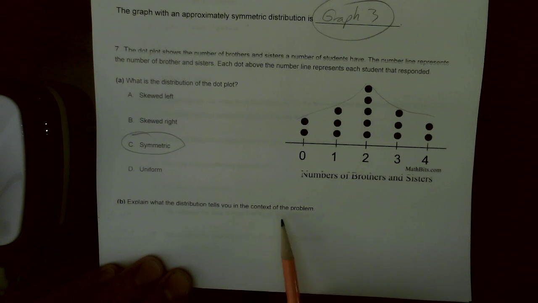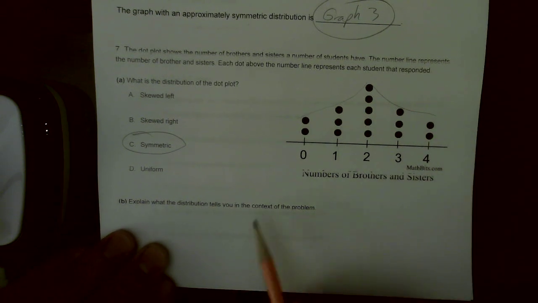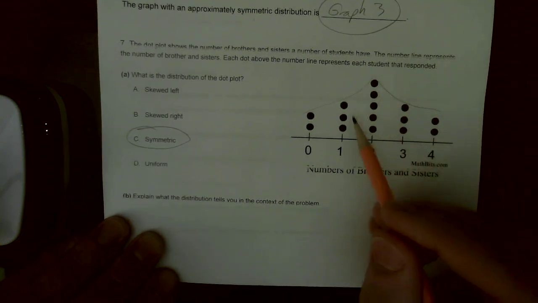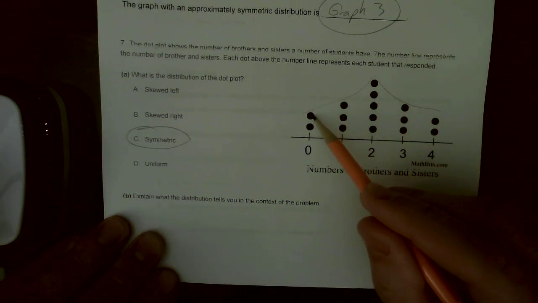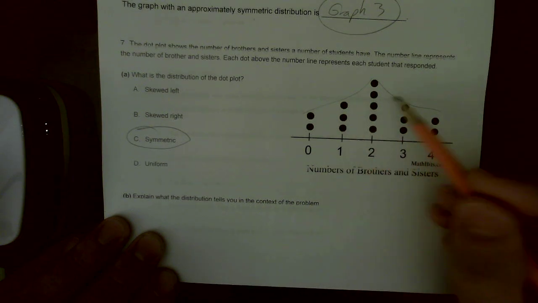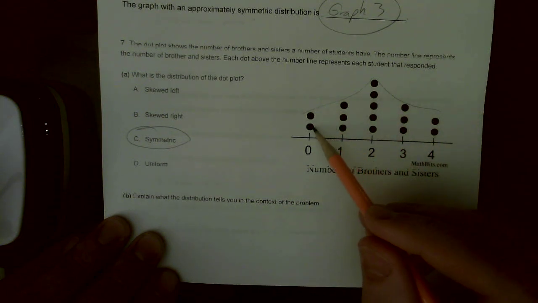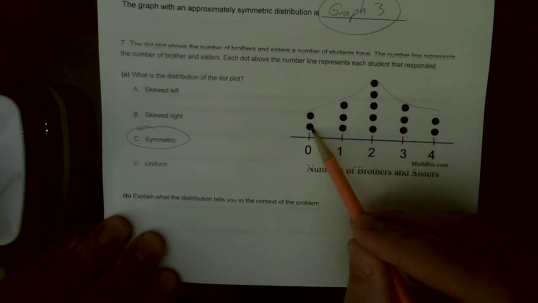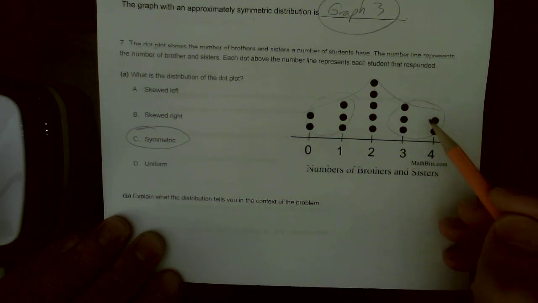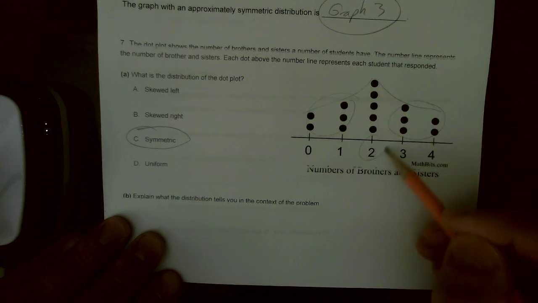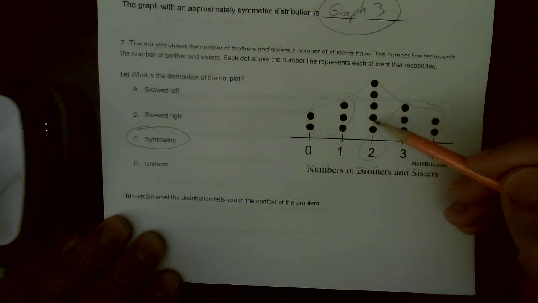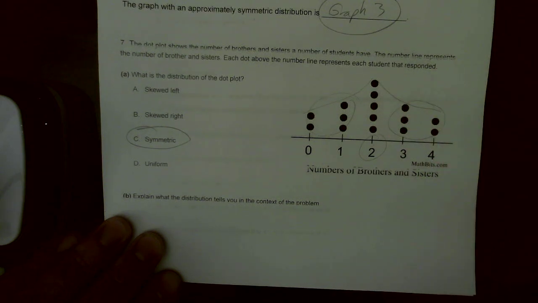Explain what the distribution tells you in context of the problem. Okay, so we can say this means that there's a trend of some students having few siblings, some students having more siblings, and then in the middle, we have some students having many siblings.